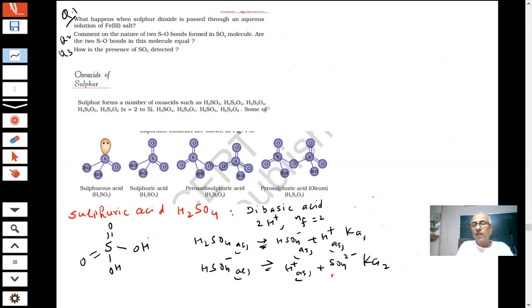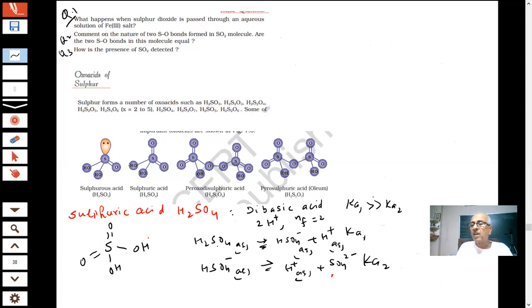Sir, Ka2 should be greater. Why should Ka2 be greater? Will it be easy to remove a proton from a negatively charged species, or from a neutral species? From a neutral species, it will be easier.